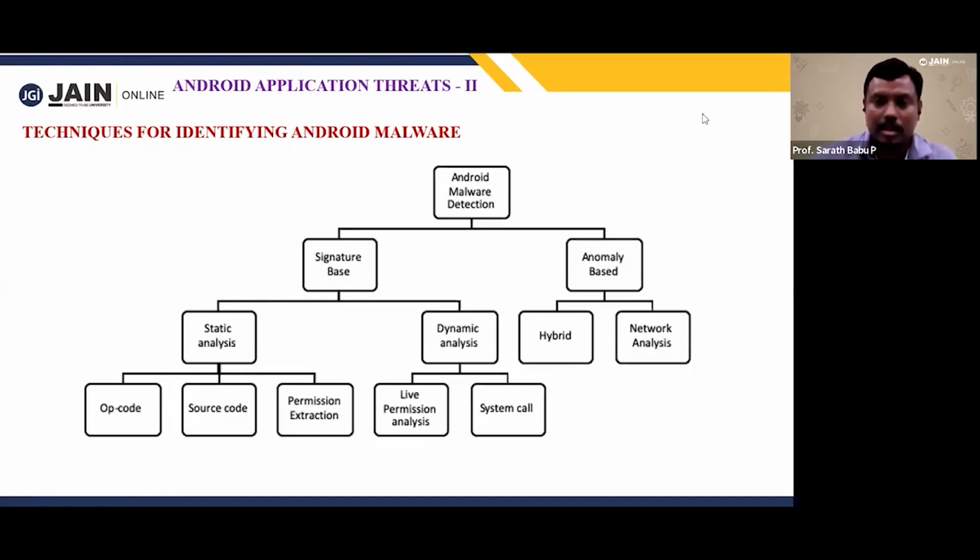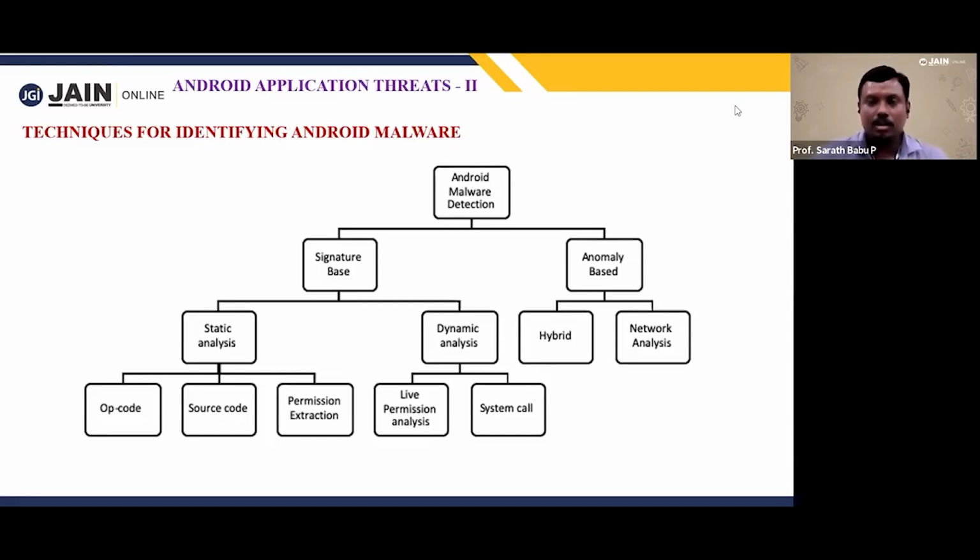Why are these methods there? You know about the Dalvik code, and the APK files and all. There is the manifest file, and their source code is there, UI, DEX, like that. We discussed that in the previous class. Based on that we can identify different things. So there are four things: source, DEX, UI, like that. Based on that technique we can identify one file. Then we can go for a hybrid approach, and then network analytics.